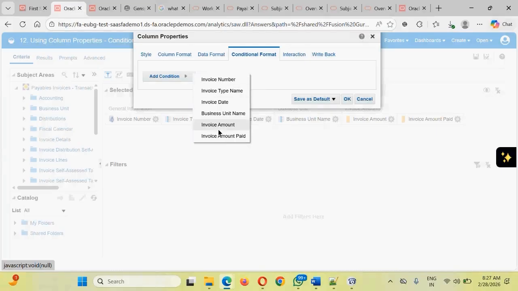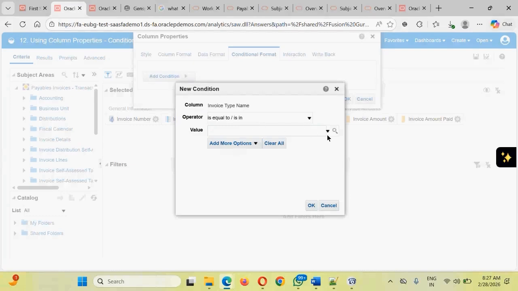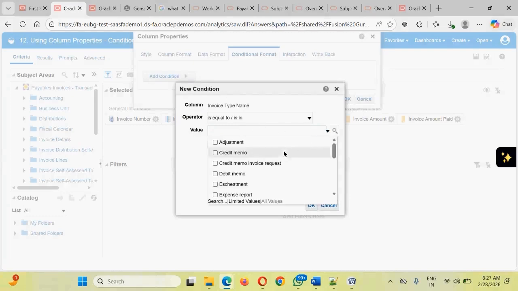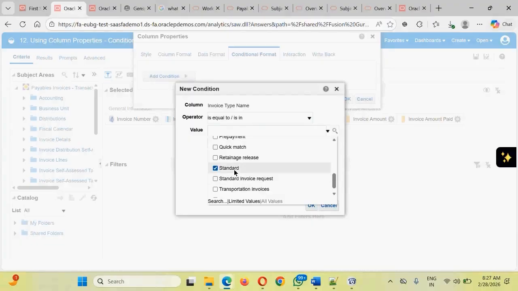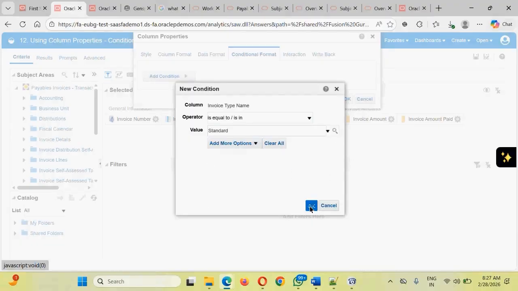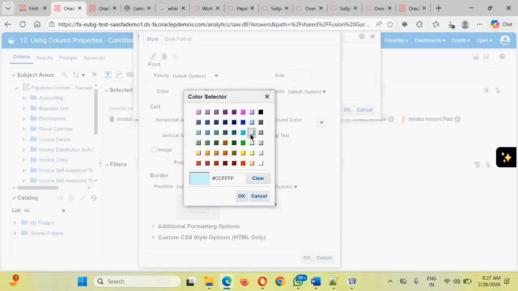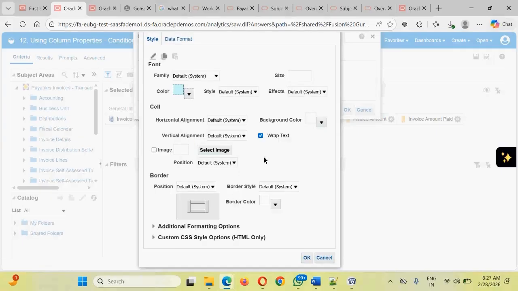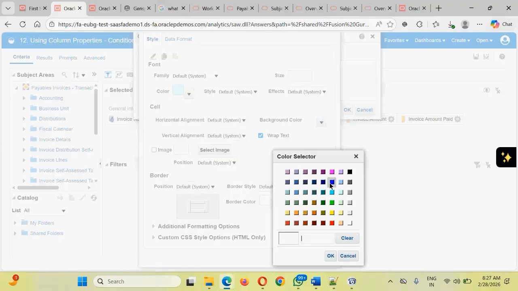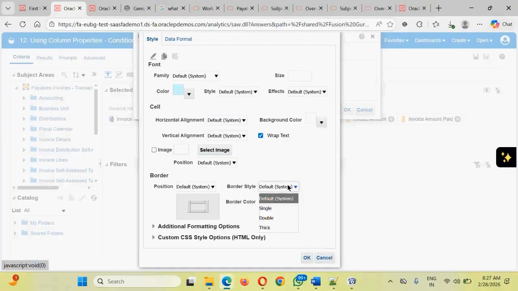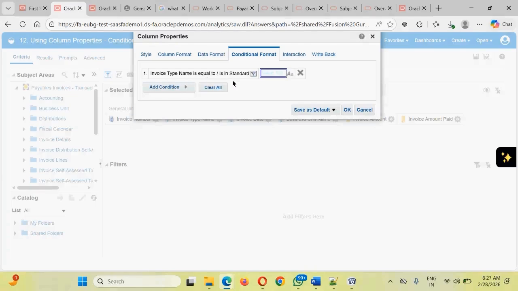We are saying it's not only on the amount, we are saying wherever the invoice type is equal to standard, for those we want to add a condition that the background color should be light blue, and a border should be added in dark blue color. The border should be double thick, with all borders added. And for the rest, since we have added this condition, things will be normal.